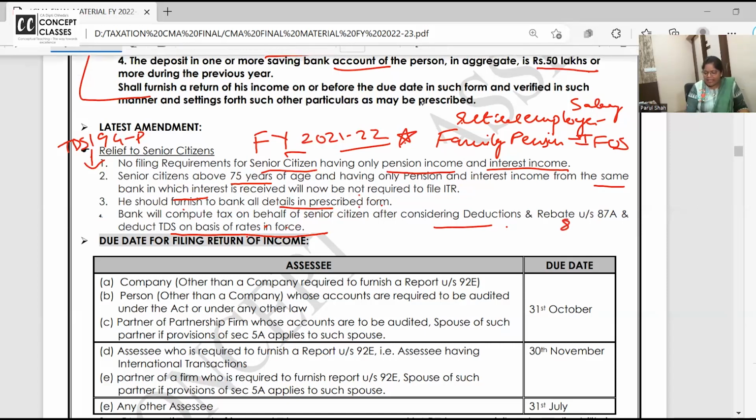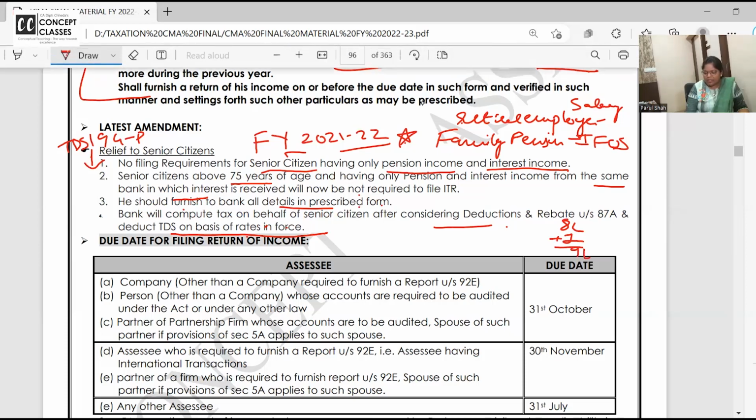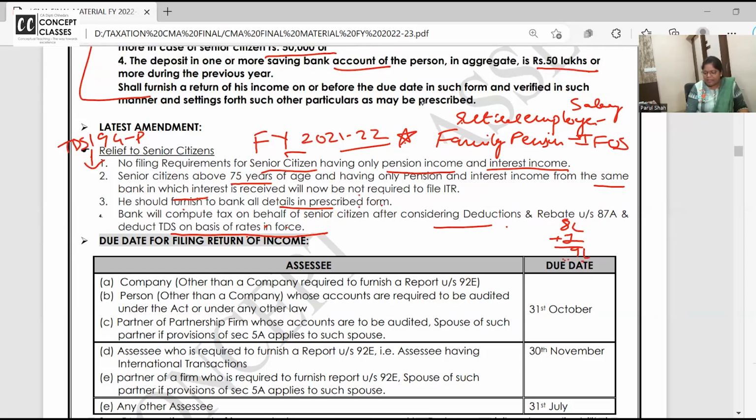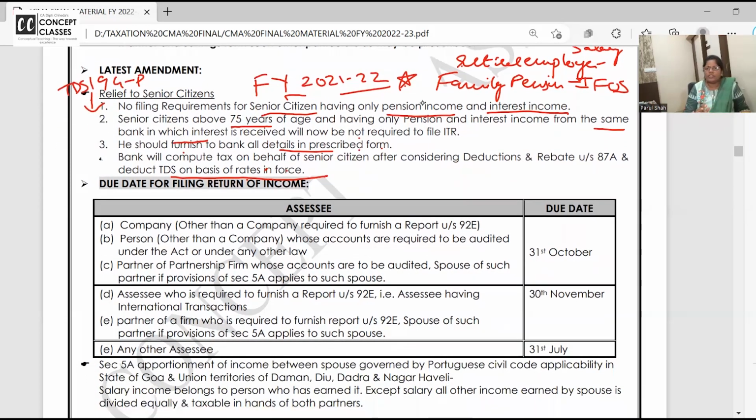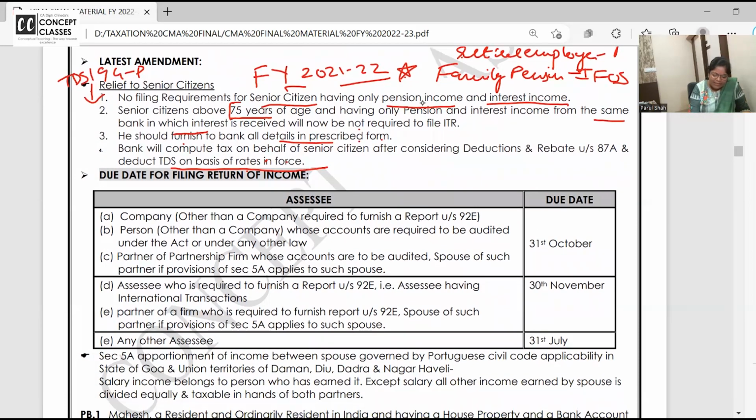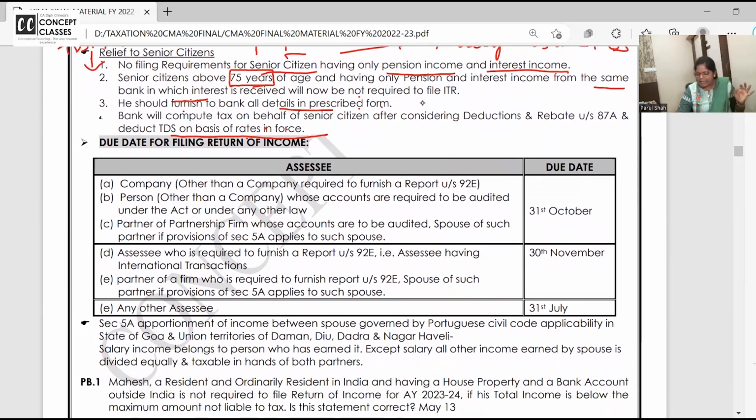I am getting 8 lakh rupees pension, 1 lakh rupees interest income, 9 lakh. Now on 9 lakh rebate will not come, so whatever tax comes, divided by 12. That's the relief to senior citizens. And what is the age criteria? I said 75 years. So now we are clear who should file the return.